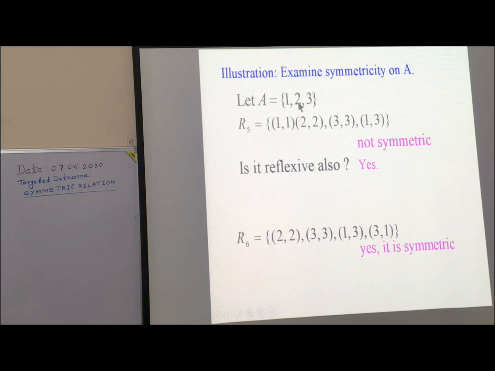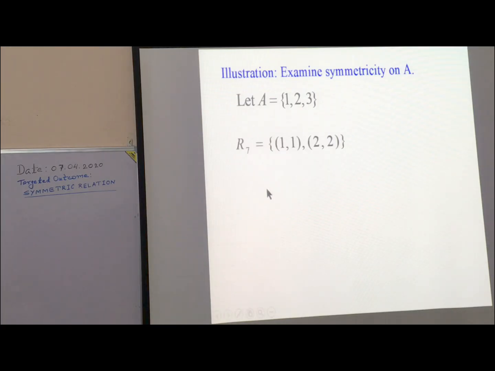Is it reflexive on A? Observe, 2 is present in A, 2 2 is present in R. 3 is present in A, 3 3 is present in R. 1 is present in A but the ordered pair 1 1 is not present in R. So it is not reflexive.